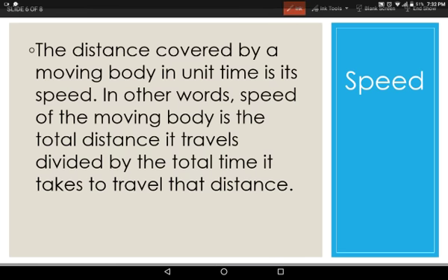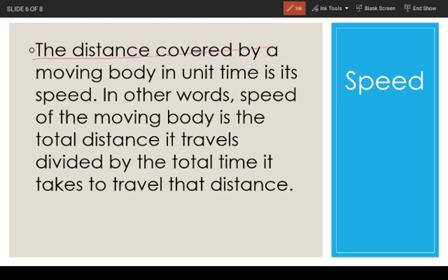Now, what is speed? The distance covered by a moving body in a unit time is its speed. It's simple. Like a speed of a car is 20 kilometers per hour.